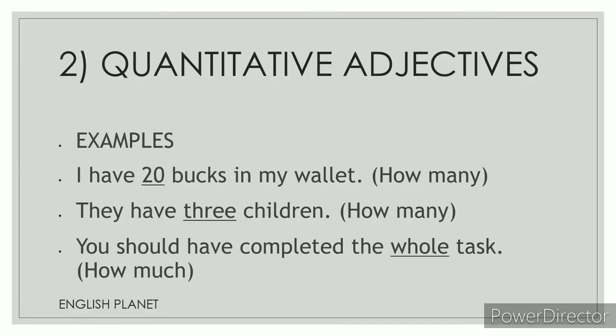Have a look at the examples of quantitative adjectives. Example number one, I have 20 bucks in my wallet. How many bucks? 20. So 20 is a quantitative adjective. They have three children. How many? Three. So three is a quantitative adjective. You should have completed the whole task. How much task? Whole task. So whole is a quantitative adjective. It's an indefinite numeral.